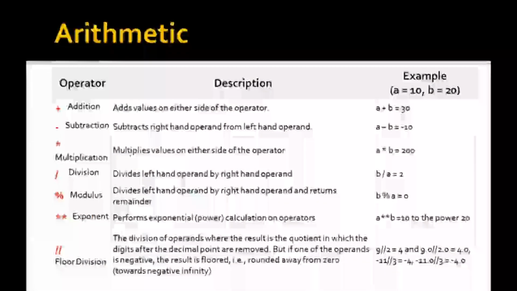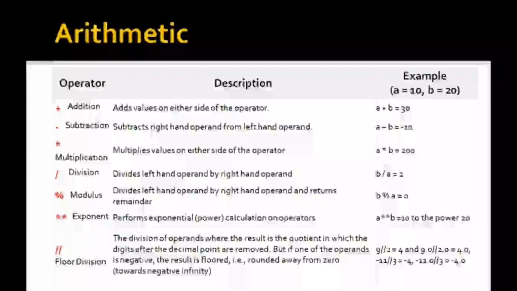In the same way, the multiplication operator multiplies values on either side of the operator. See the result for this multiplication of a and b. The division operator divides the left hand operand by the right hand operand.